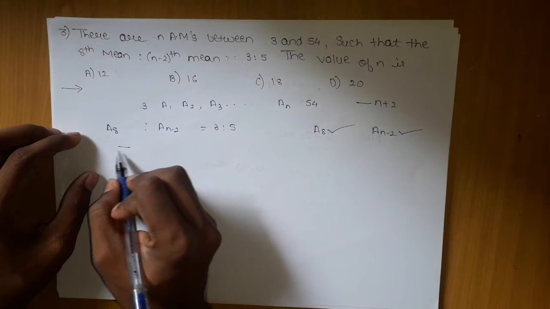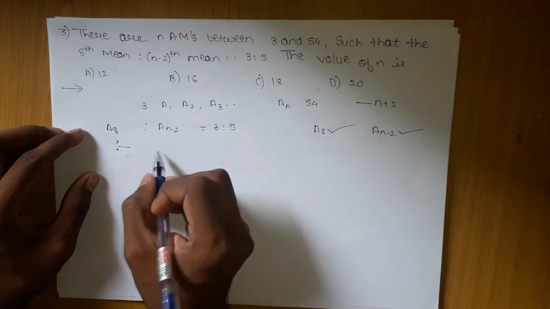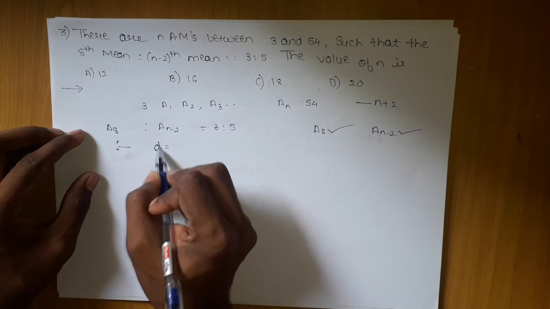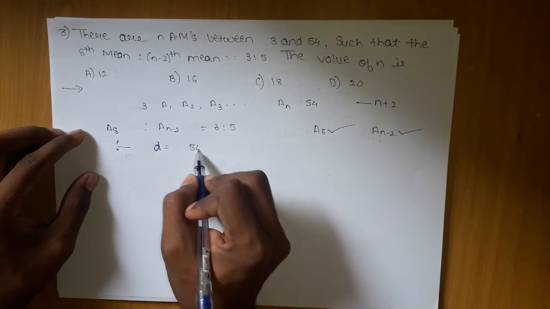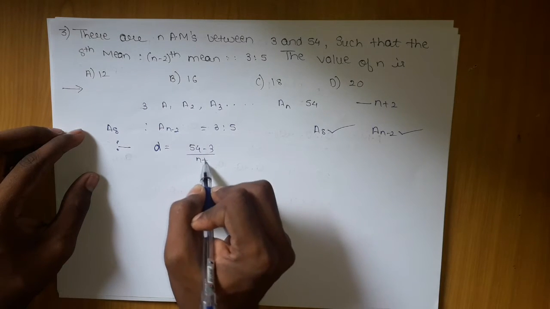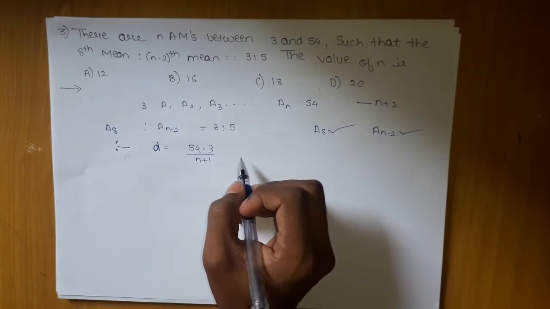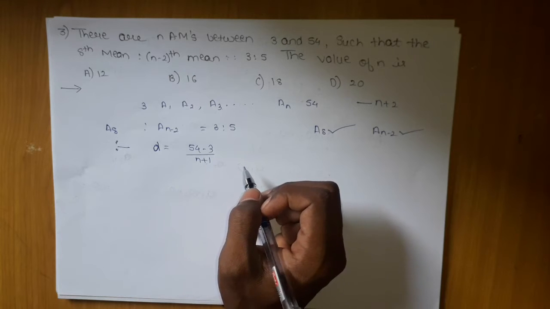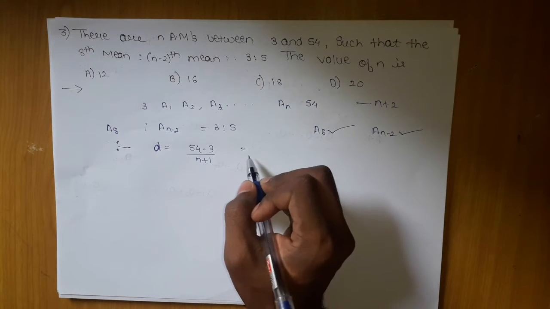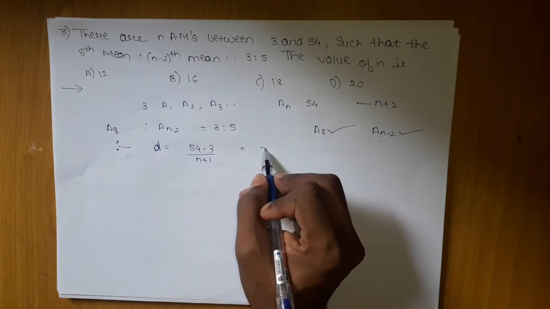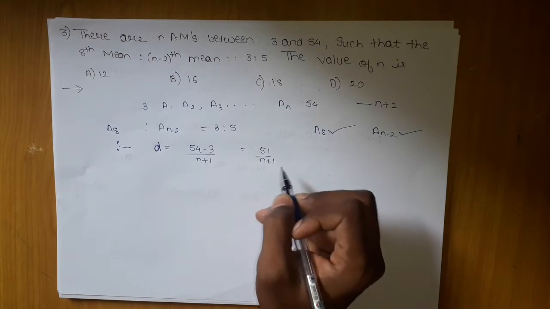The main thing you should know in insertion is d. If you are able to find d, then only you can proceed. d is what? 54 minus 3 upon n plus 1. Since n terms are inserted, it will stay as n only. So what I'm getting is 51 upon n plus 1.